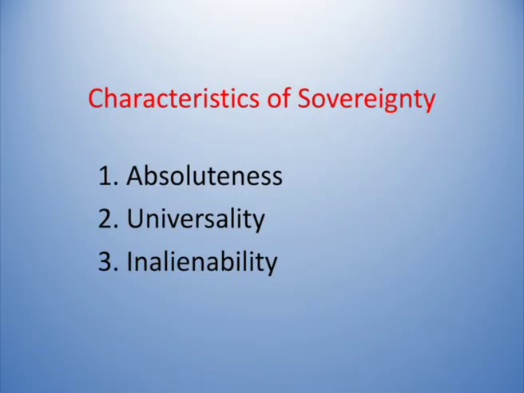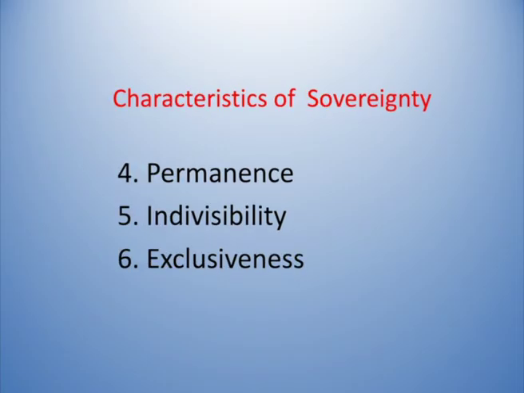So, these are the important characteristics of sovereignty. Let us recapitulate the characteristics. The first one is absoluteness, the second one is universality, and the third one is inalienability, and fourth one is the permanence, and fifth one is indivisibility, and sixth one is exclusiveness. So, these are the 6 important characteristics of sovereignty.